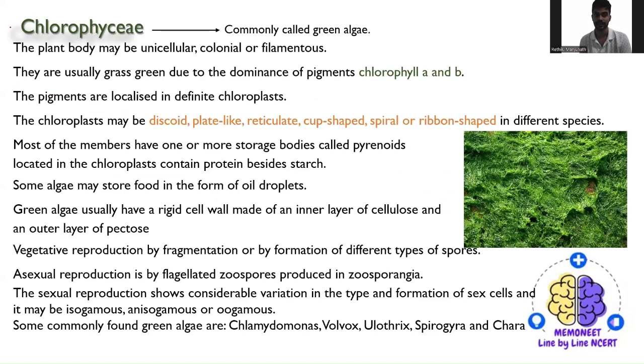Coming to this Chlorophyceae class, they are commonly called green algae. Why green algae? Because of the dominance of the pigments chlorophyll A and chlorophyll B. The plant body may either be unicellular, that means single-celled, or sometimes you'll find them colonial, meaning gathered together, or free-living filamentous.